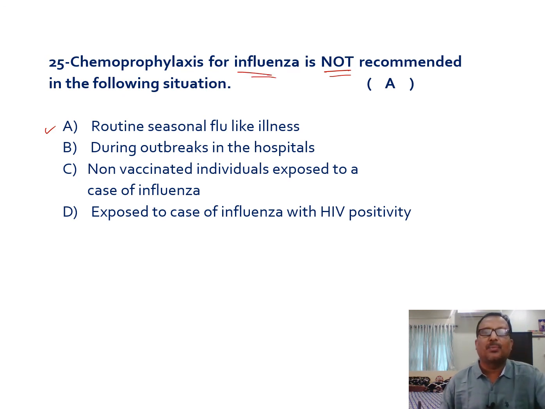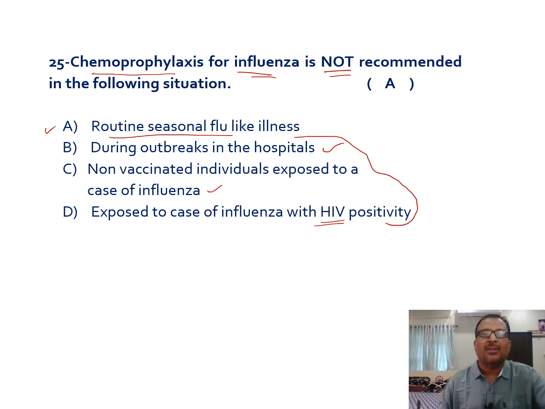But during outbreaks in hospitals, and in non-vaccinated individuals exposed to influenza, and those exposed to a case of influenza with HIV positivity, that means immunocompromised individuals, when they get exposed to this virus, then we have to give chemoprophylaxis. But in routine seasonal flu-like illness, we need not give chemoprophylaxis. It has to be given in the other 3 conditions: hospital outbreaks, non-vaccinated individuals, and immunocompromised individuals, who have to receive the influenza vaccine.